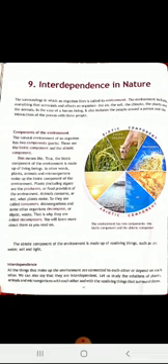Biotic component of environment is made up of living beings. In other words, plants, animals and microorganisms make up the biotic component of environment. For example, plants including algae are known as producers